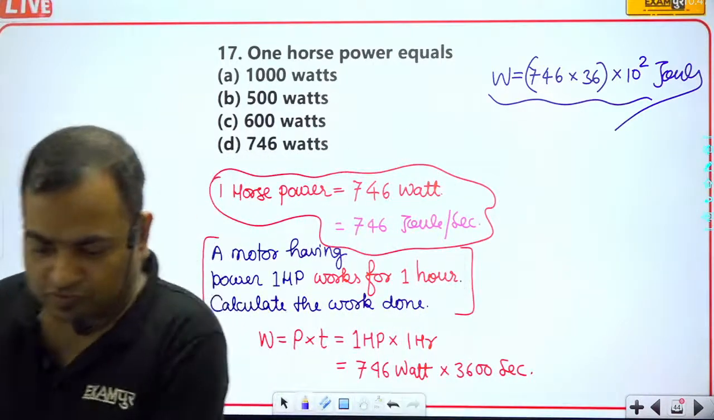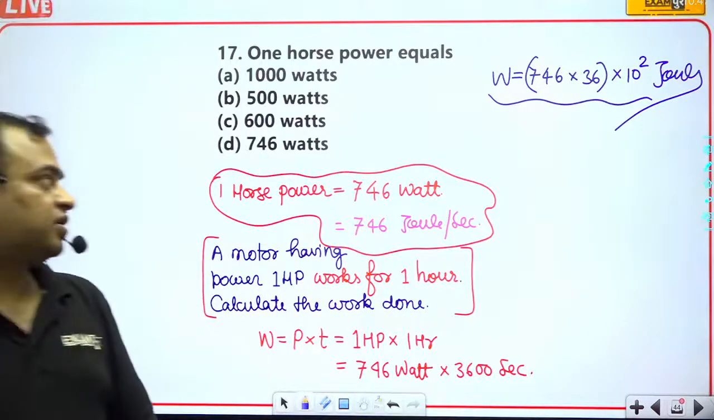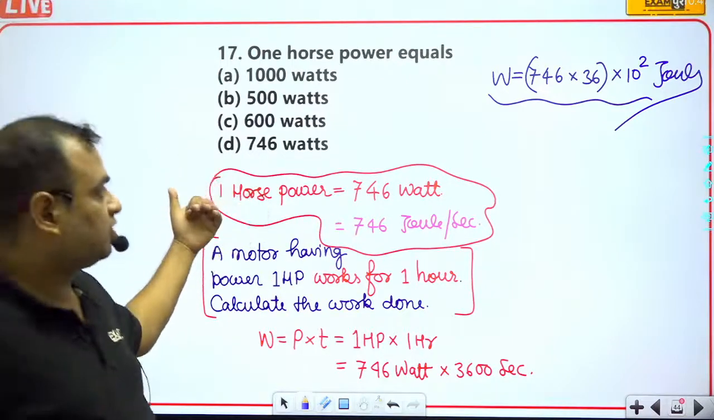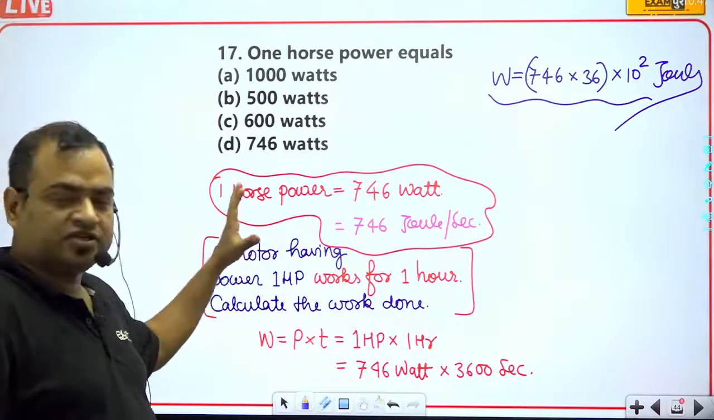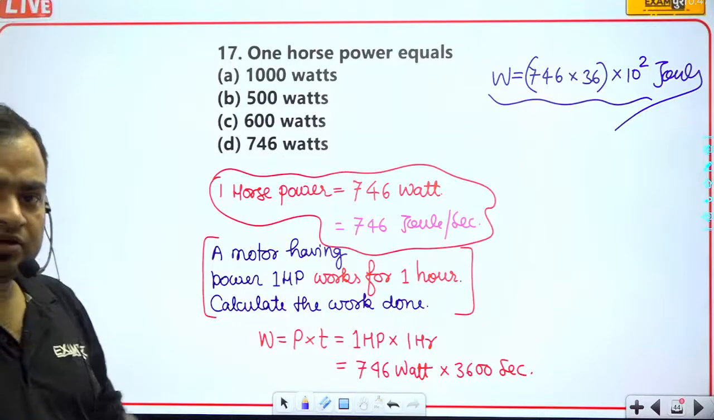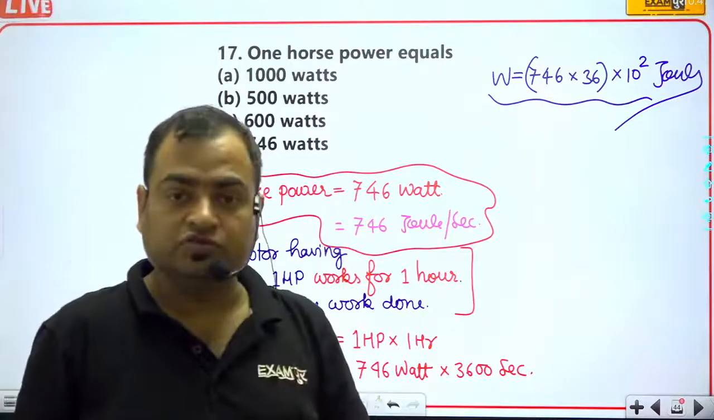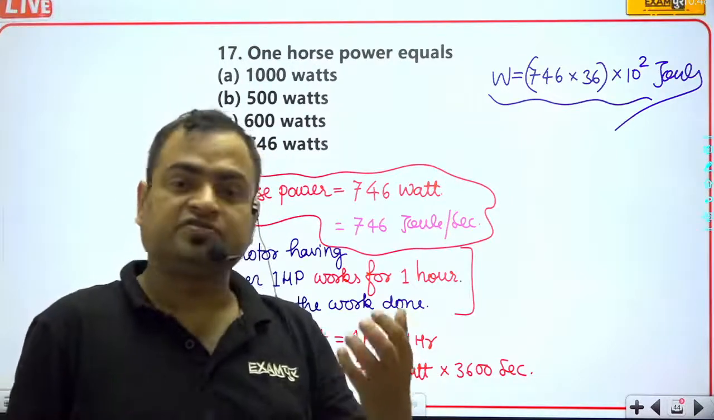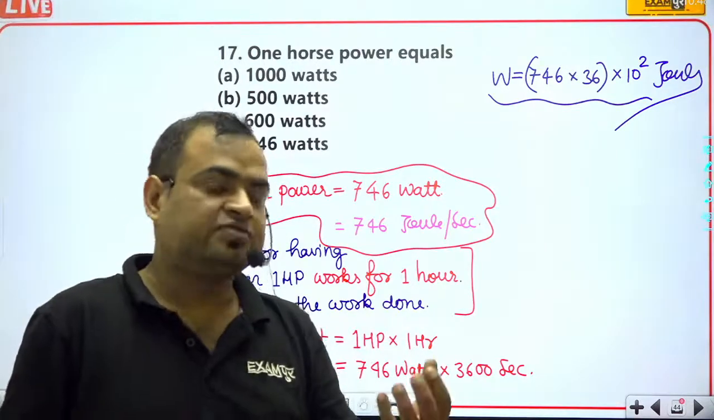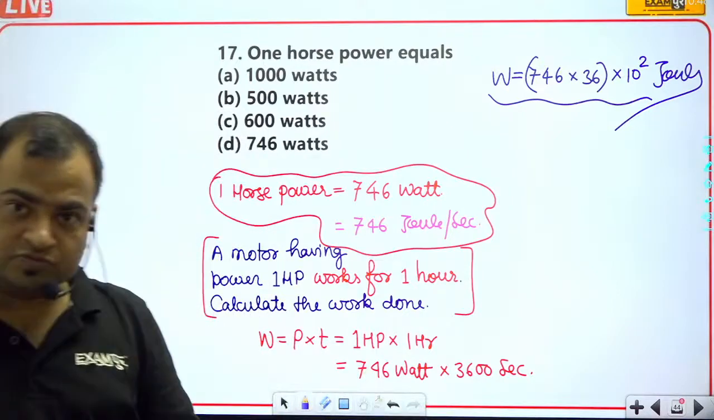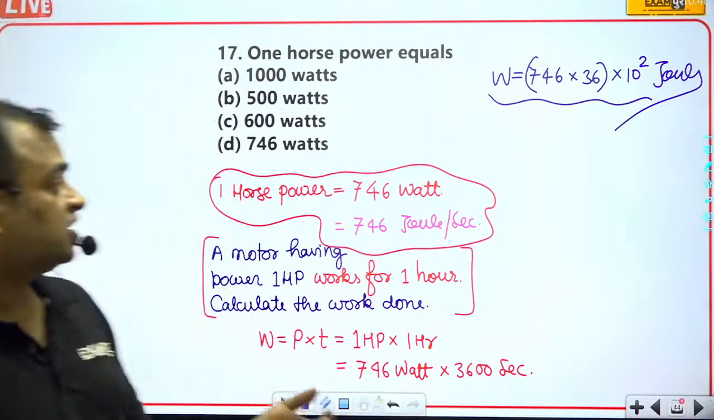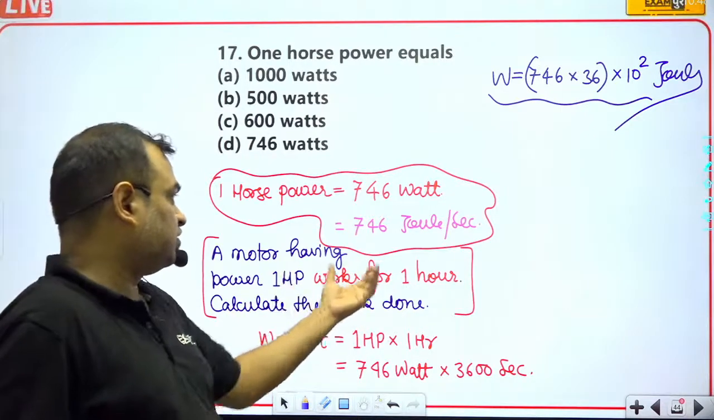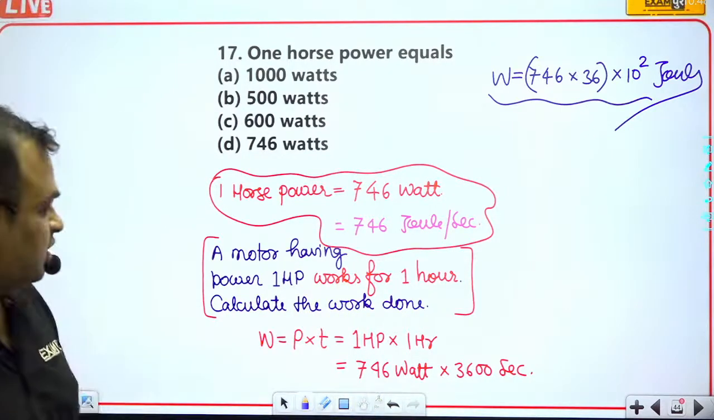If a motor of 1 horsepower works continuously, then the work done by this motor is calculated like this. Motors are used in industries, including very small industries, and motors are also used at our homes. Such motors have a rating of 1 horsepower, 1 HP or 2 HP.